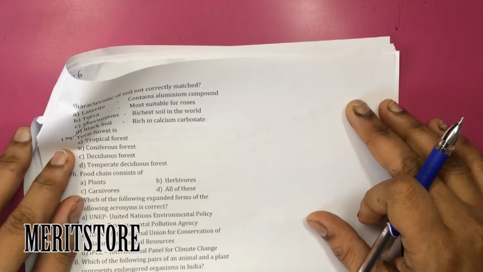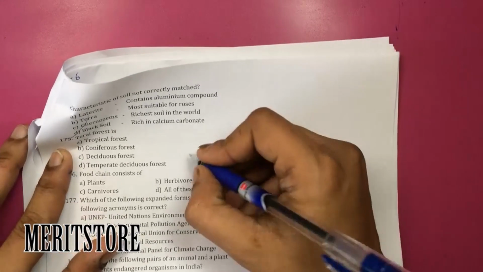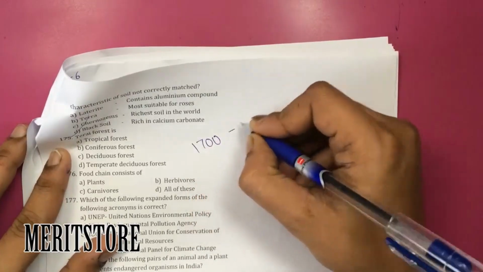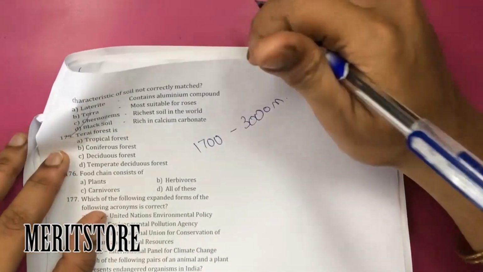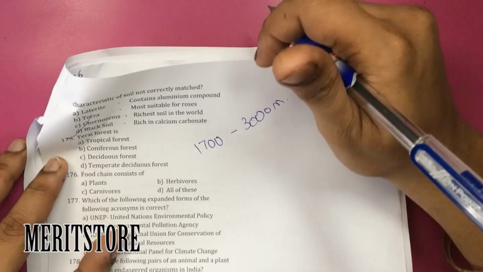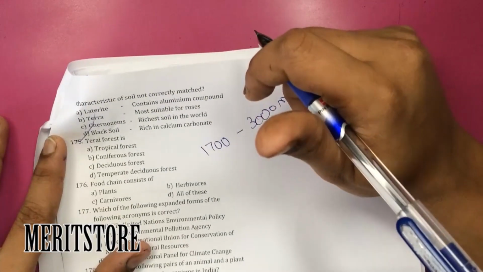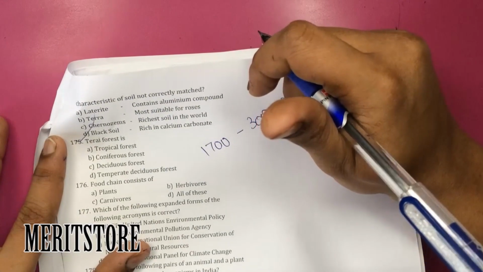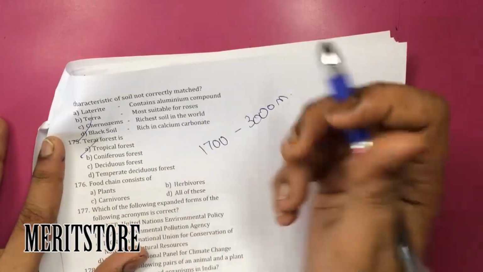The Terai forests are coniferous forests which are found at an altitude of about 1700 to 3000 meters. Major trees are various species of Pinus, Cedrus and Cupressus. So it is a tropical forest.